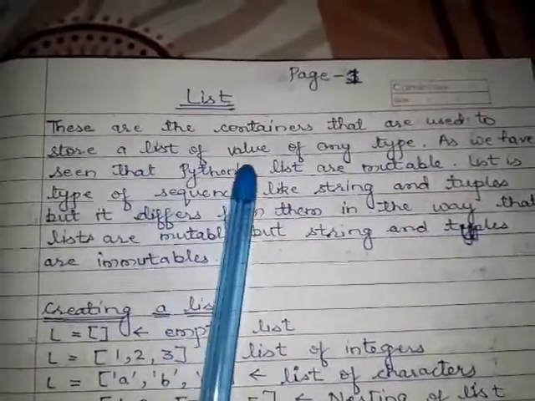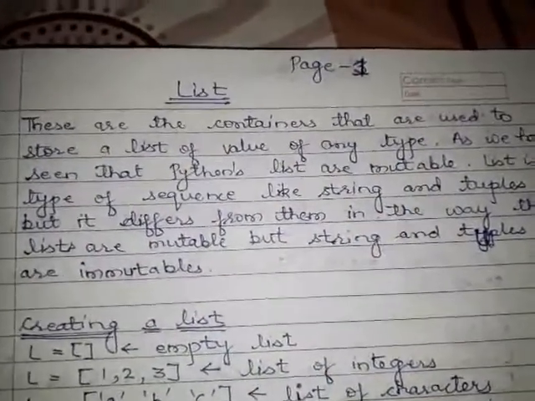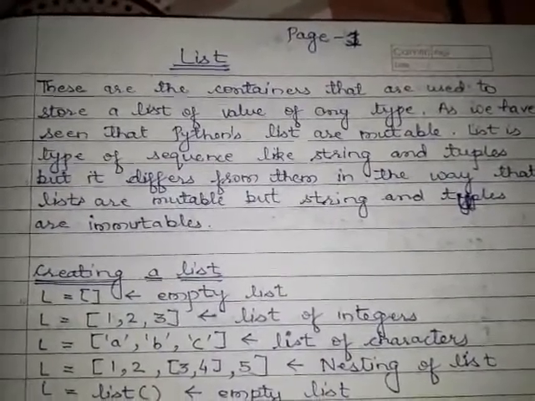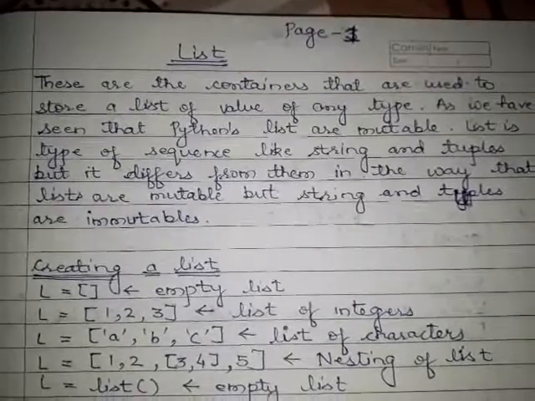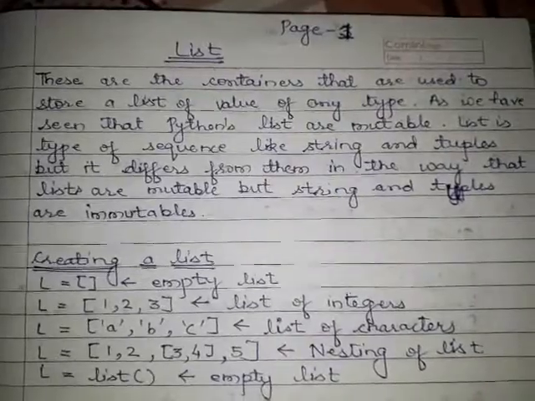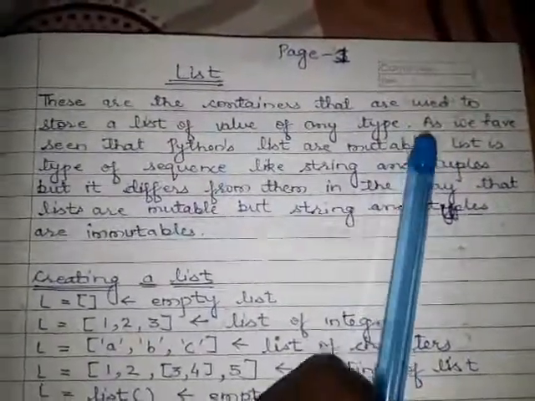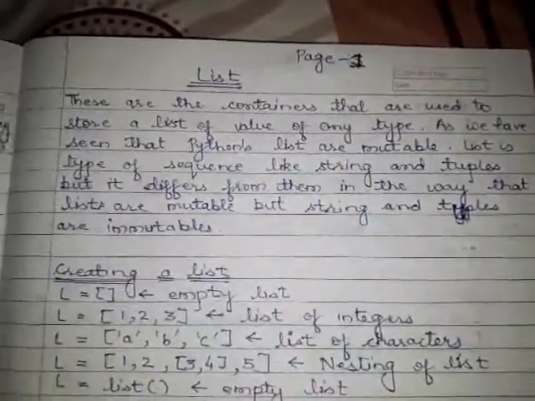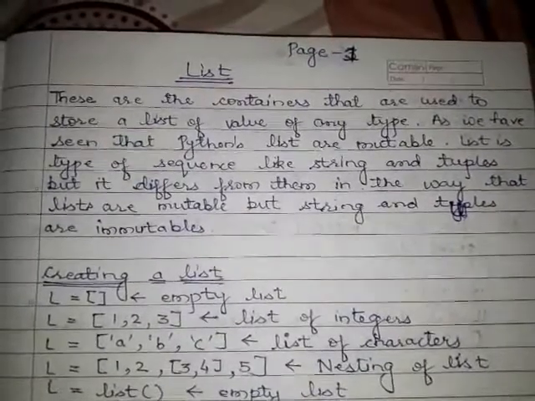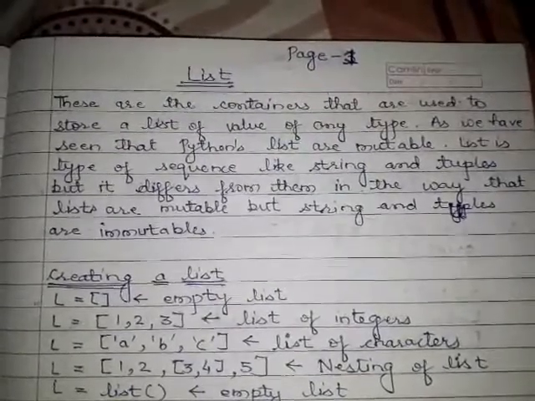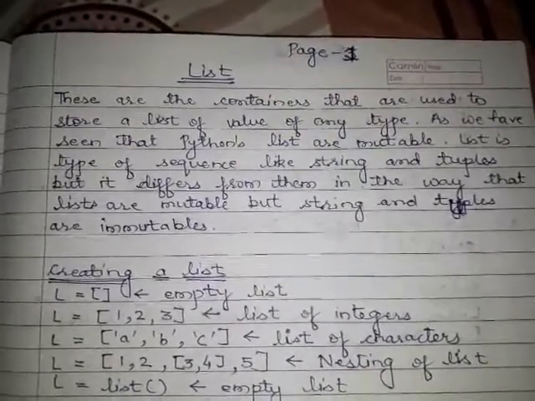These are the containers that are used to store a list of values of any type. It means a list contains those items or elements which are of any type. Any type means they may be integer, they may be floating point number, or they may be a string. As we have seen, Python's lists are mutable. In the last lecture we studied that the lists of Python are mutable. It means we are able to change the elements of the list.